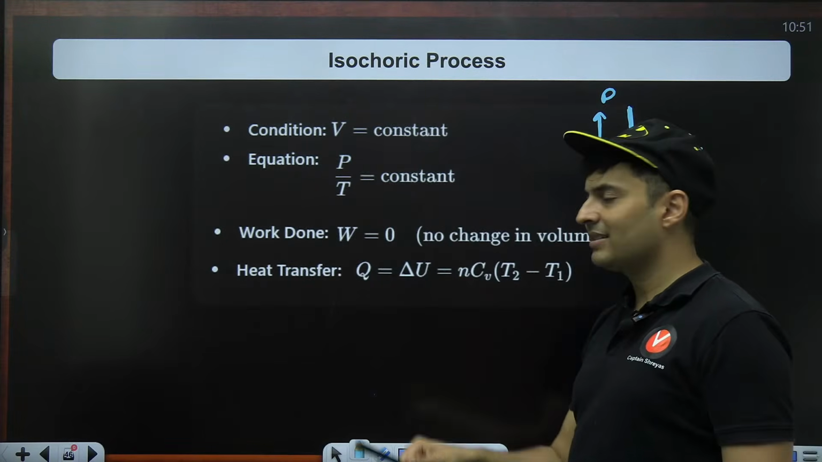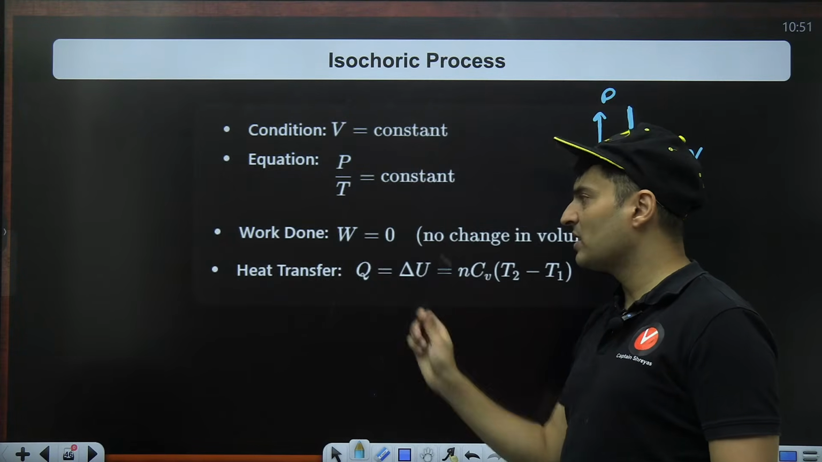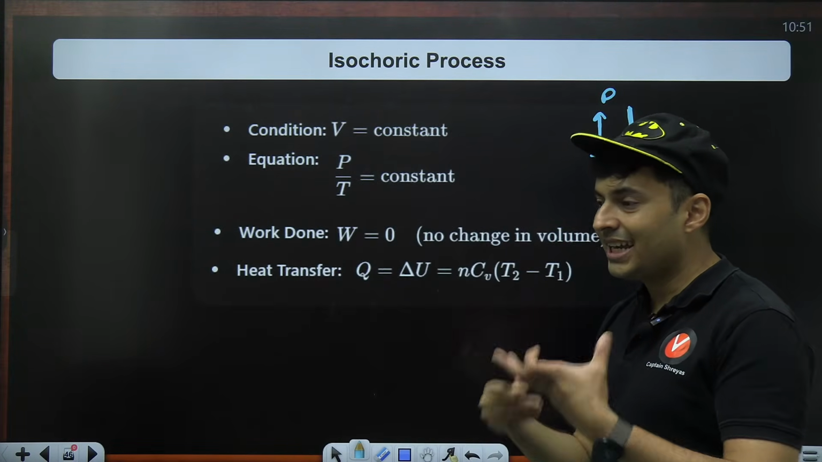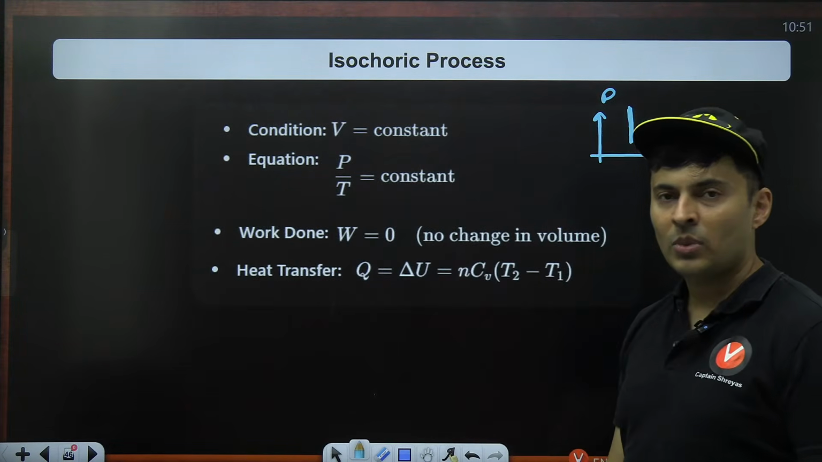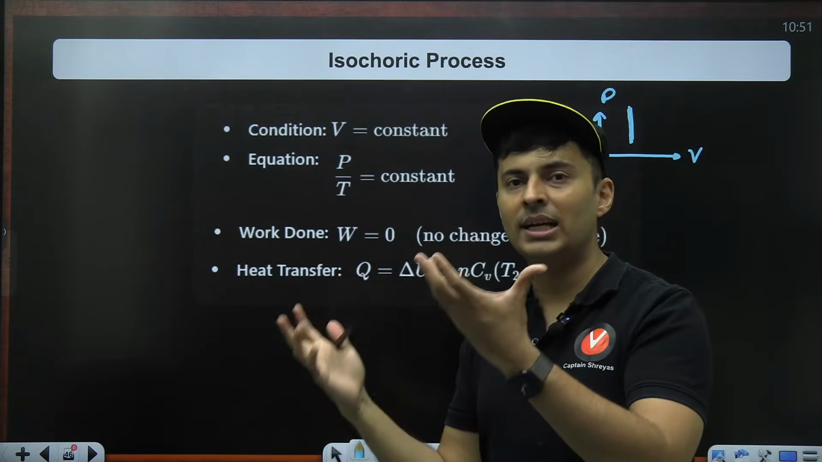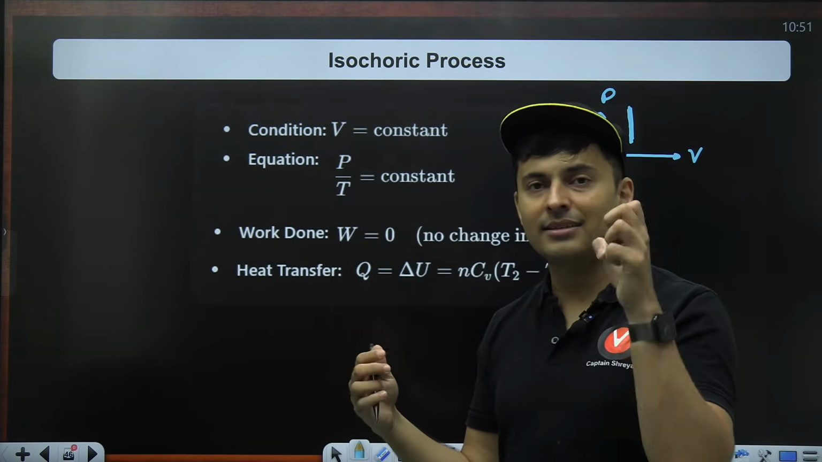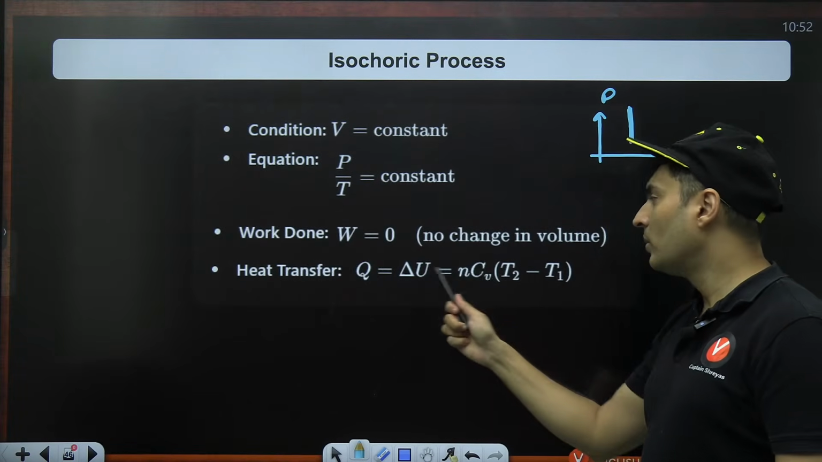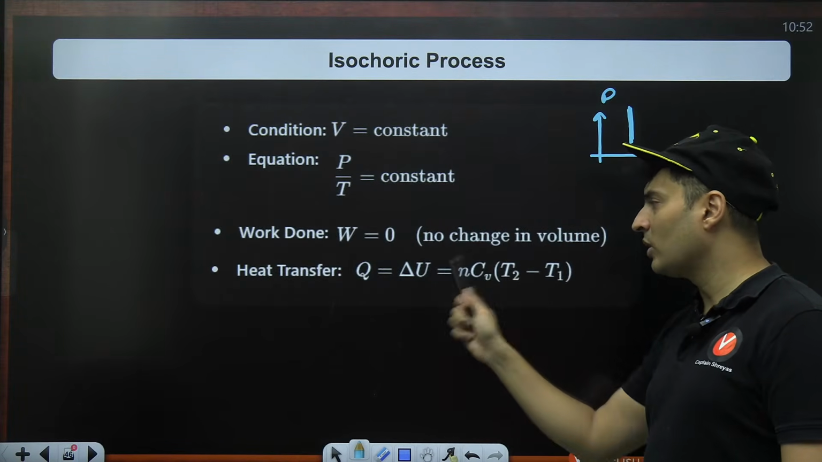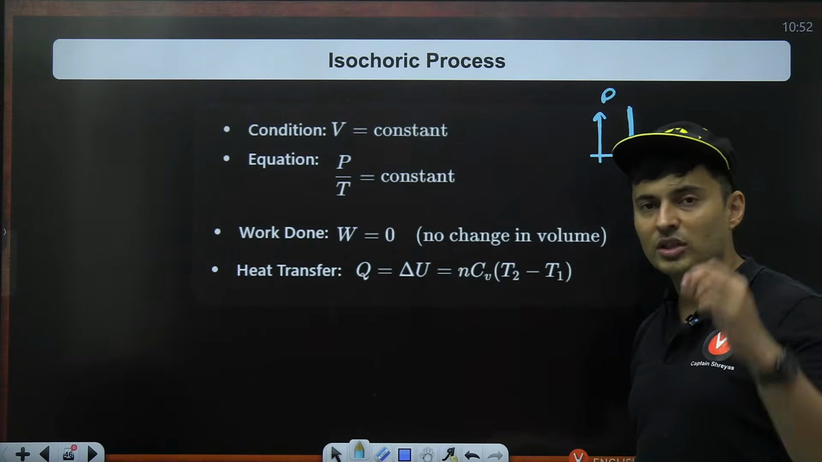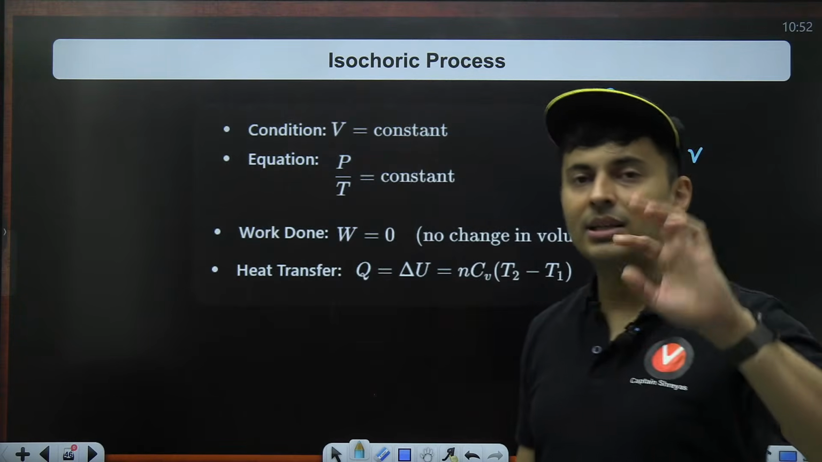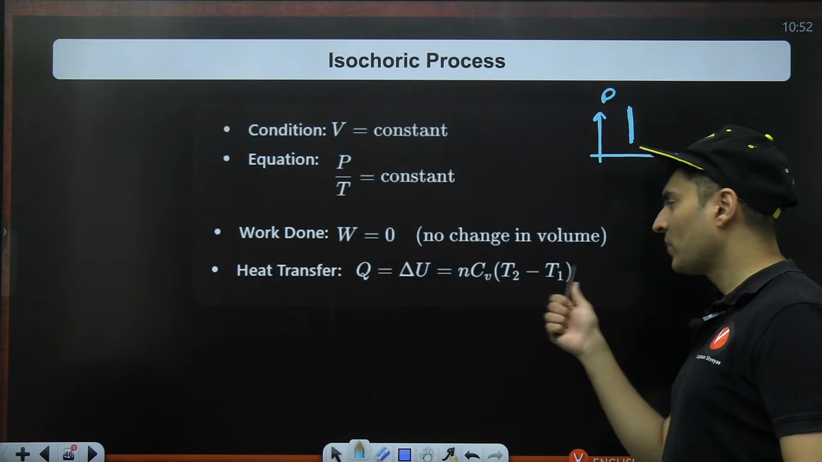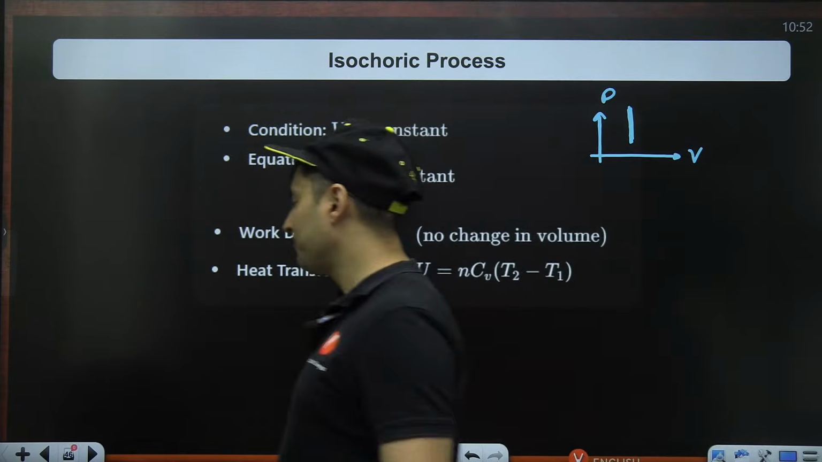So whatever heat is there, which is delta U plus work, work is not there. So all the heat will go in increasing the internal energy. If you supply heat, everything will go in internal energy. And if heat is released, everything will come from the loss of internal energy. So delta U is nCv delta T because U is nCvT. Keep that in mind. That is what the formula is.